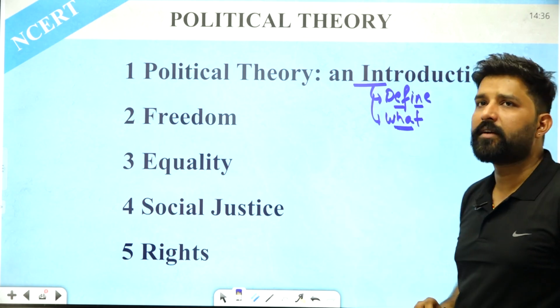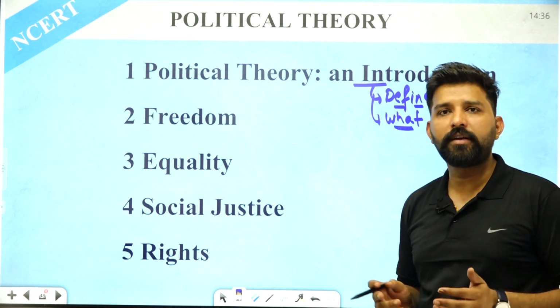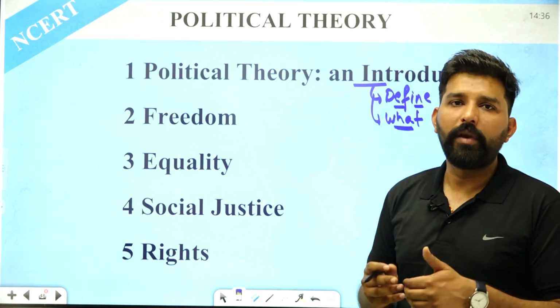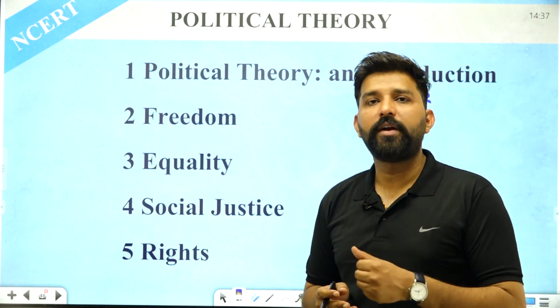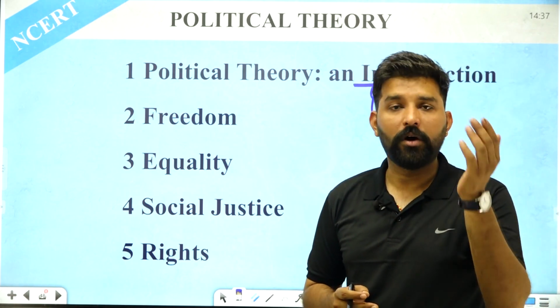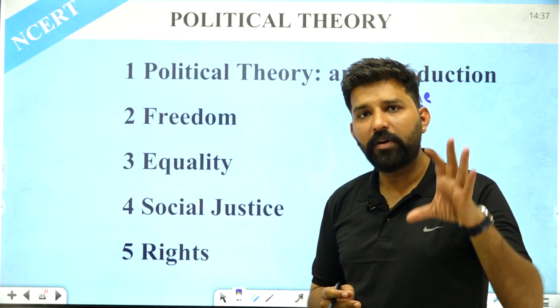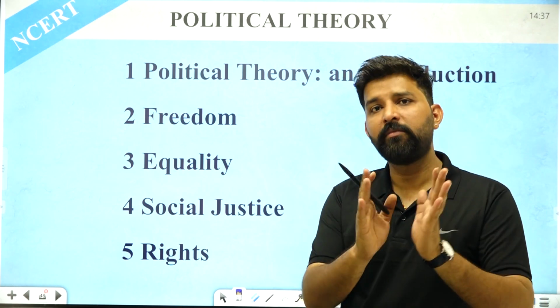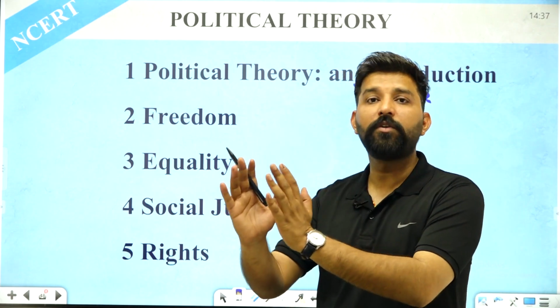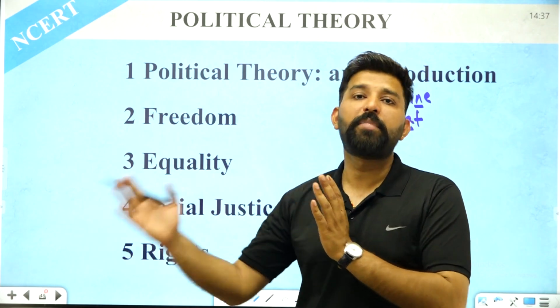So what are we going to understand? We are going to understand different ideologies, different political thinkers like Socrates, Plato, Aristotle, and modern political thinkers like Niccolo Machiavelli, Thomas Hobbes, John Locke, Jean-Jacques Rousseau. All of these political thinkers, we are going to study them and their ideologies and what the impact of their ideologies was in practical life.